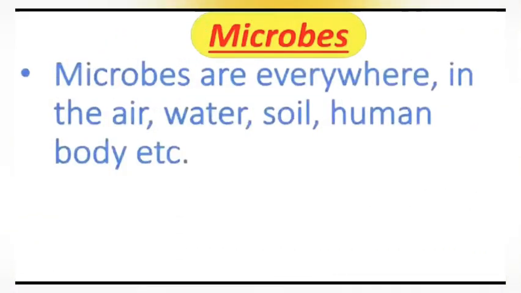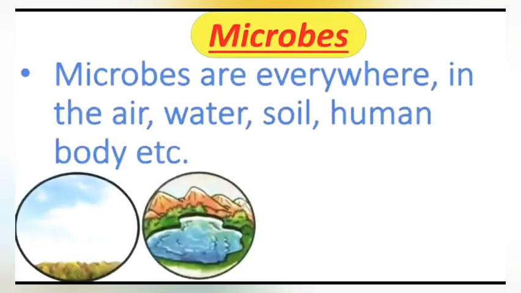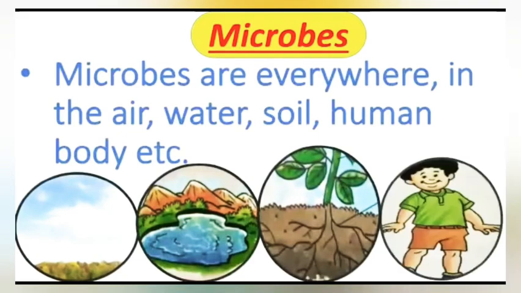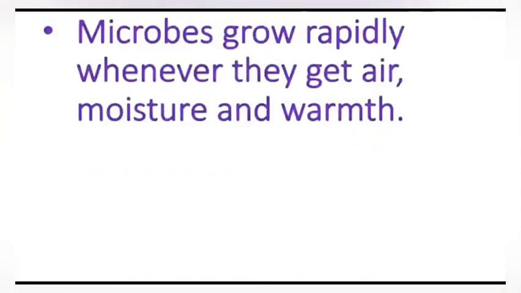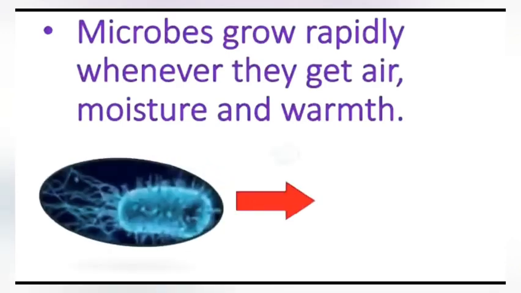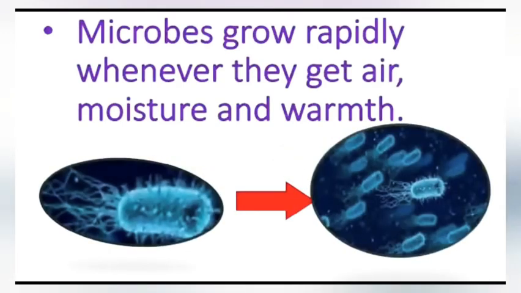Microbes are everywhere, in the air, water, soil, and even in human beings. Yes, some microbes are also present in our body.